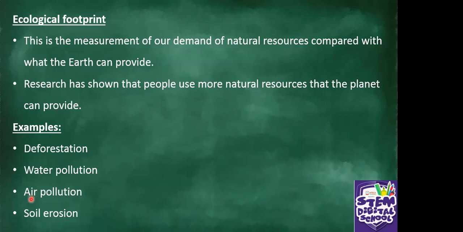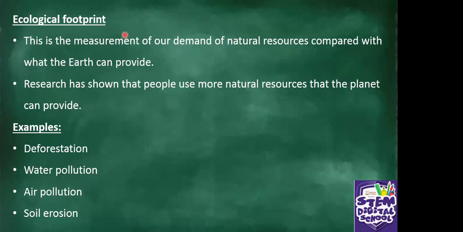Air pollution by industries, factories. They emit what? Toxic gases into the atmosphere, thereby causing what? Air pollution. Also soil erosion, which is caused when development is occurring in an area.